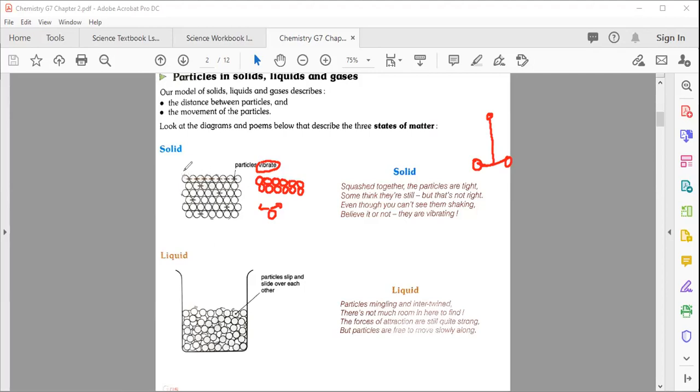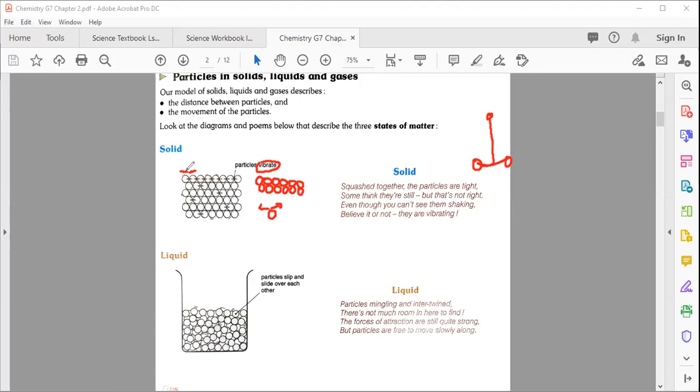They move a little bit right, then a little bit left, then right, then left. That's the same as a vibrating mobile phone: if you put it on vibration mode, it will not move from its position, but it's still vibrating. So that is about the solid state.